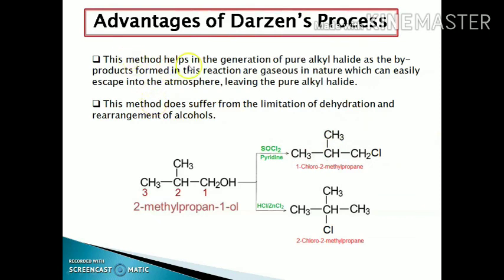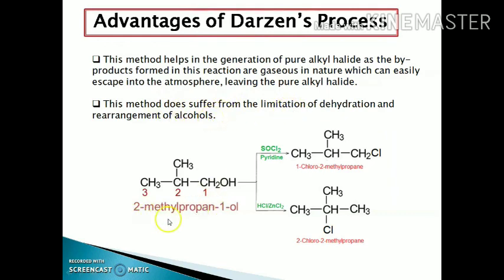In this method, we will prepare the pure alkyl halide, as the byproducts of these reactions are gaseous in nature, which can easily escape into the atmosphere, leaving the pure alkyl halide. The two gaseous products are SO2 and HCl. And this method does not suffer from any limitation of dehydration and rearrangement of alcohols.